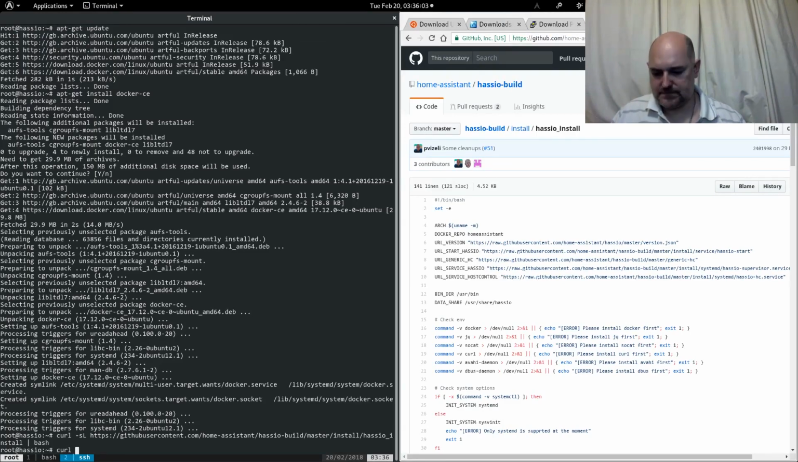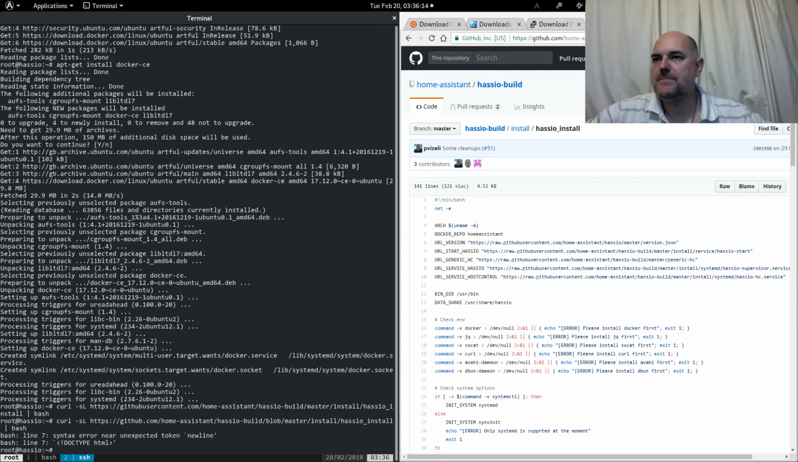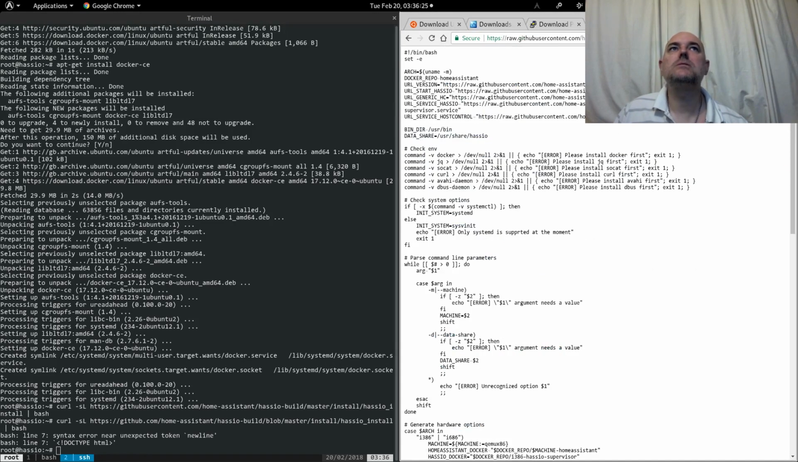Right, curl -sl, the correct page. Then we're going to pipe that through to bash. No, we're not. Okay. We're going to find the raw page and curl sl.